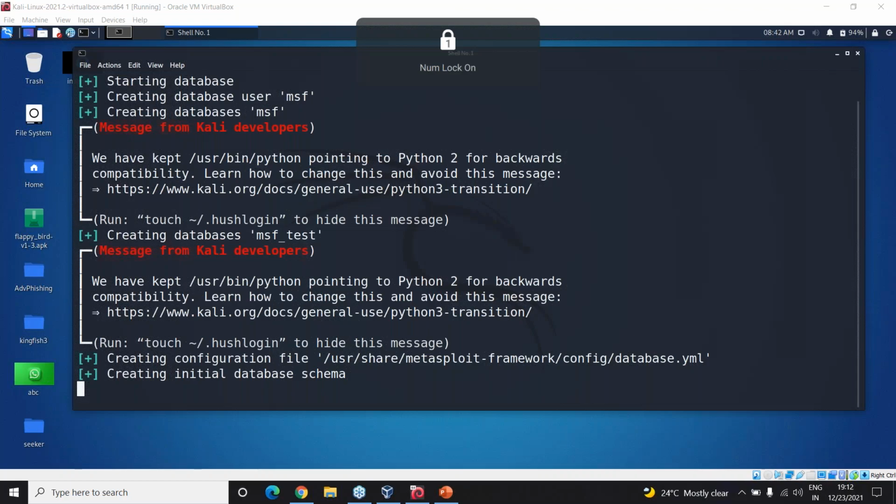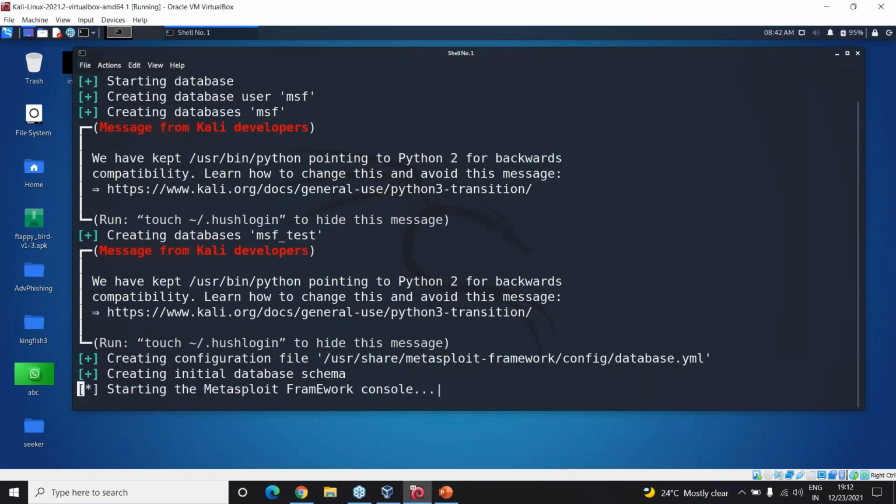Okay, I think you have got something like this. It should say starting the Metasploit framework console. Asking for password, you can just give Kali as the password. Then maybe you have changed the password, Arvind.